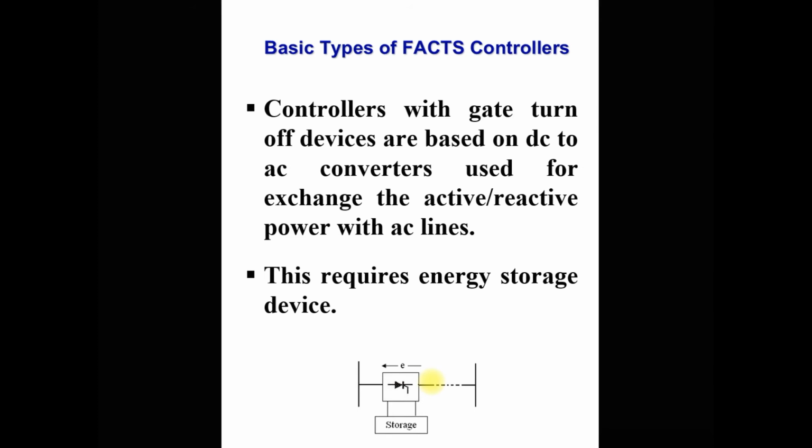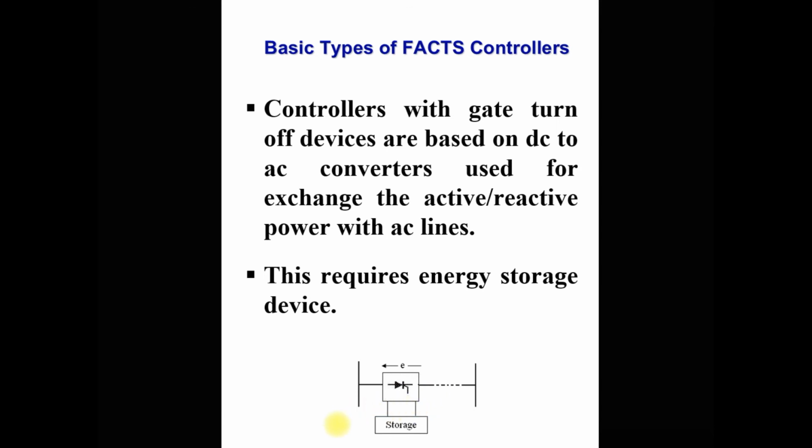Normally the converters we use as FACTS devices are basically inverters, because to inject or absorb reactive power we require proper control of the reactive power. So for that particularly we use the voltage source converter for the FACTS devices, and for that they require energy storage, because the DC power is not available.